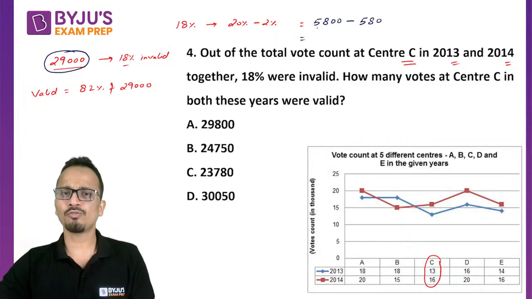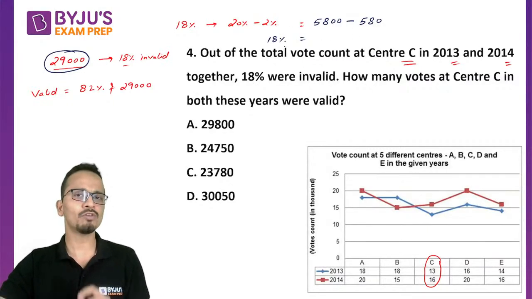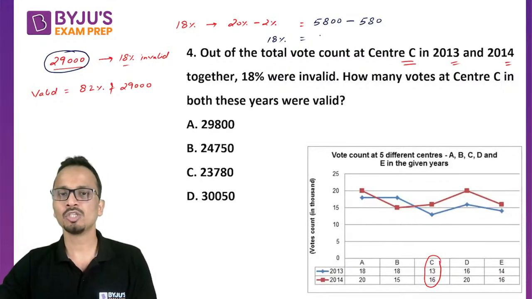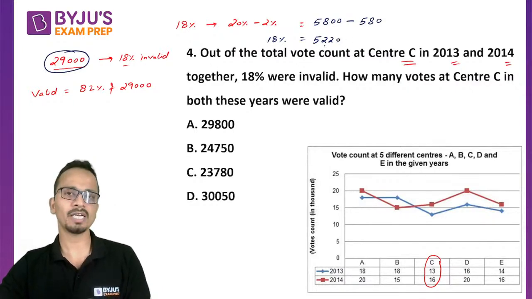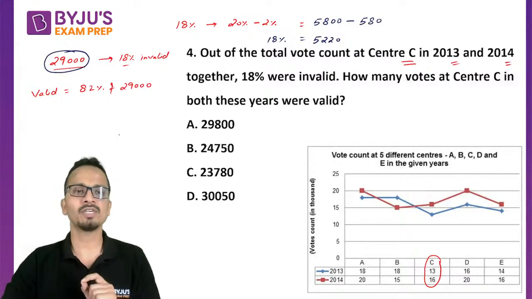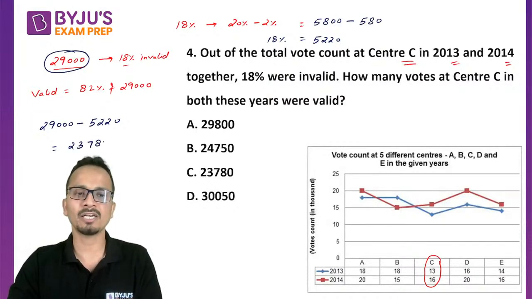All right. So 5,800 minus 580 will be 18%, which will be the number of invalid votes. So it will be 5,220. So 5,220 is the number of invalid votes. Now from 29,000, if I subtract these invalid votes, 5,220, the number that I get will be 23,780.